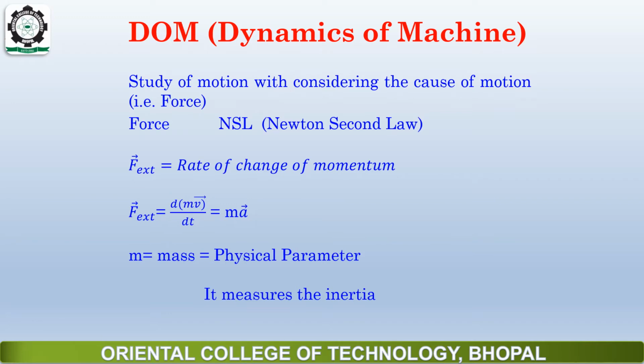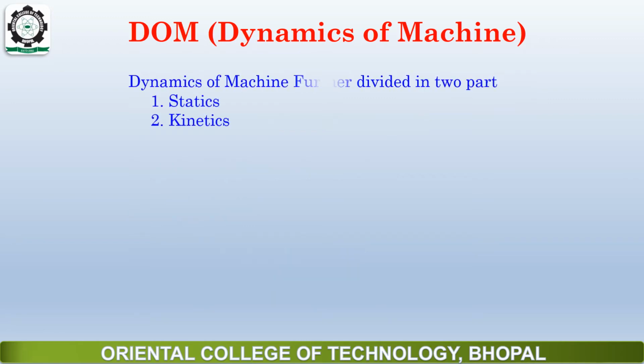According to Newton's second law, external force is equal to the rate of change of momentum, and we have the formula of force, F external equals mass into acceleration. Mass is the physical parameter, and mass into acceleration gives the formula of force. Okay. Dynamics of machine is further divided into two parts: one is statics and one is kinetics.